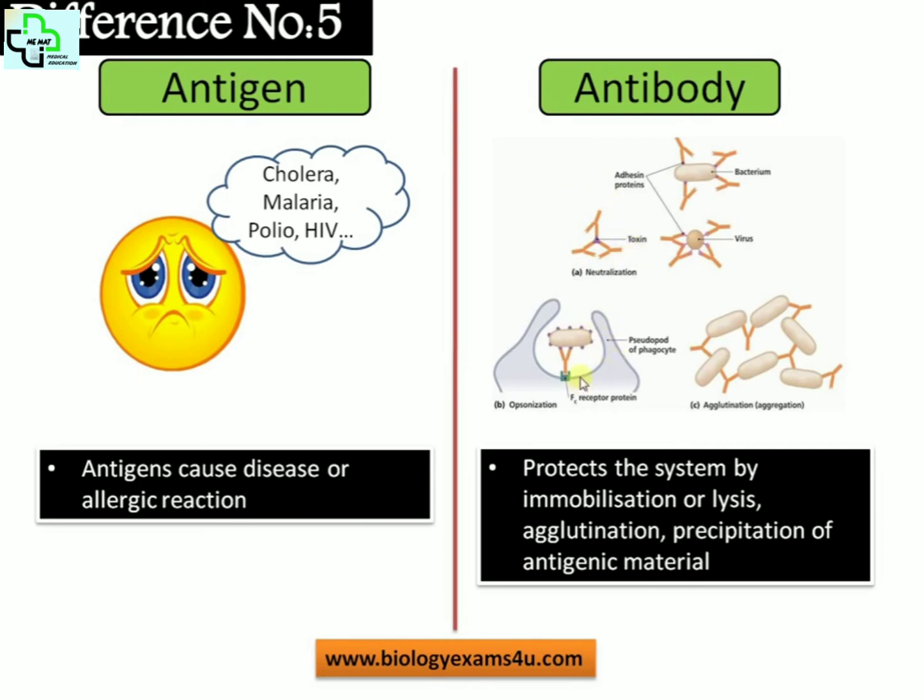And the other way is opsonization. Antibodies will bind and cause the macrophages to phagocytose the pathogen entirely, causing the destruction of the pathogen. And the third way is agglutination. These antibodies will bind to the pathogen and cause clumping. As a result, immune cells will clear the site. Clumping often results in other immune cells getting alerted, and they will reach the site and clear it, and this results in elimination of the pathogen from the site. And these are the different ways by which antibodies clear antigens from the system.